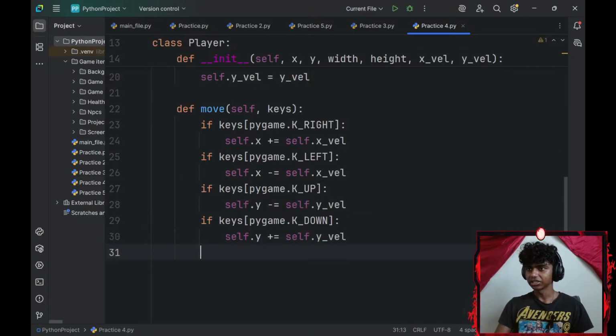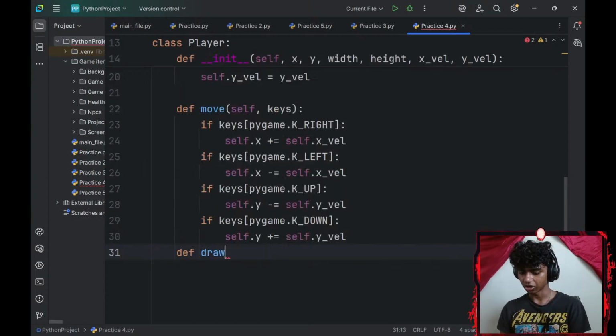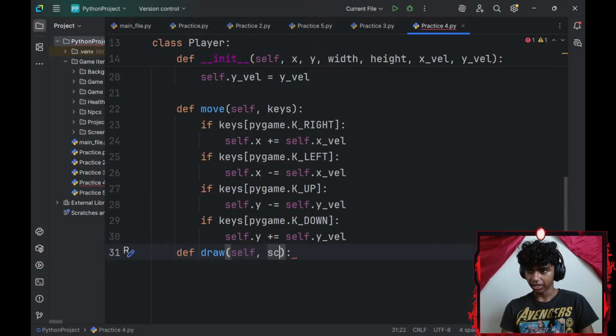Okay, now perfect. Alright, and then let me go ahead and define a graphics. Graphics would sound much better, but I'll go with draw because I'm going to draw in my screen. I will keep a parameter of my surface here.